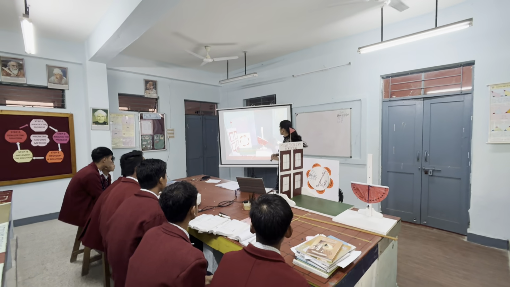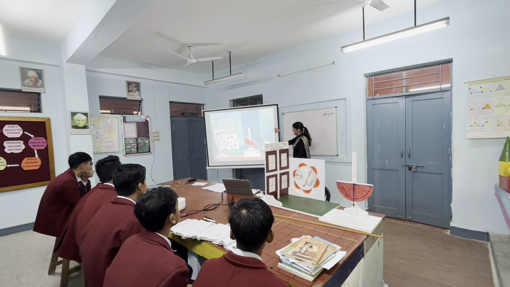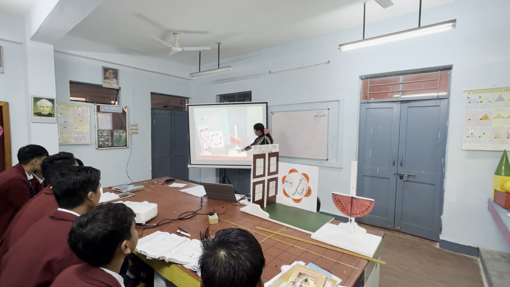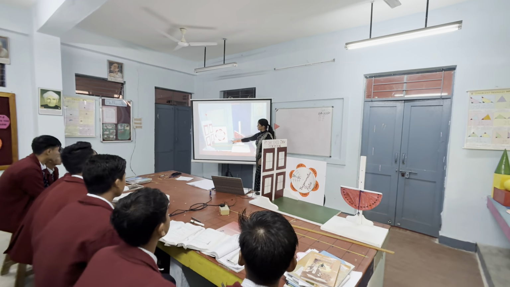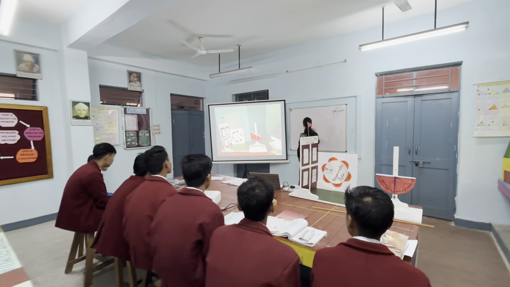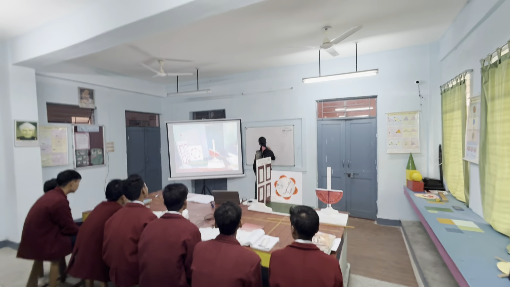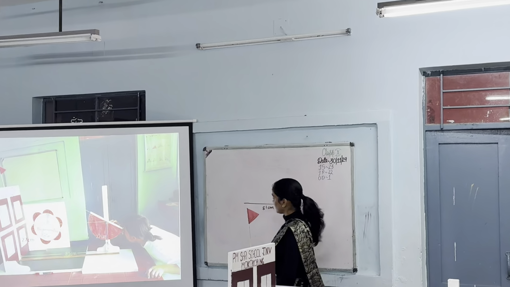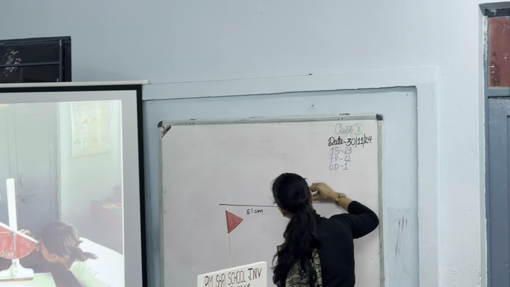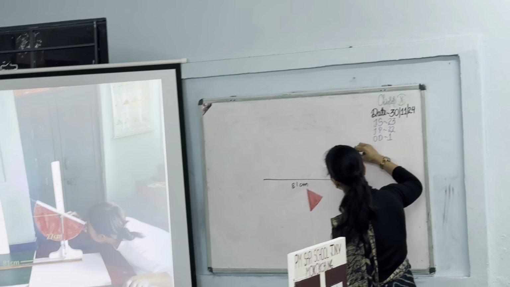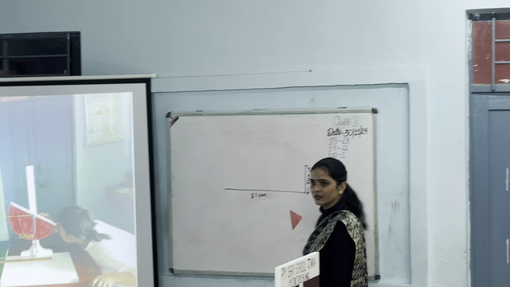How can we draw the diagram? We have to just use the measurements. First, the base length. Base length means from the base of the clinometer to the building. That is 81 centimeter. The clinometer is above the ground. What is the height of the clinometer? We have just observed, that is 27 centimeter.